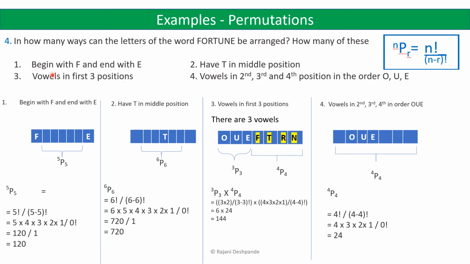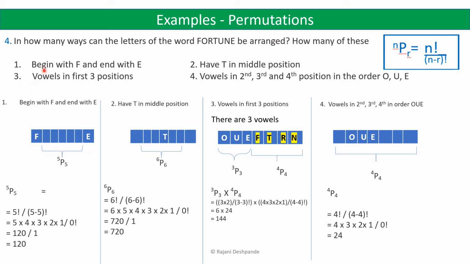Now let us come to the first part, begin with F and end with E. So how many words can be formed such that they begin with F and end with E? Let us keep F in the beginning position and E in the last position. We don't have a choice here.